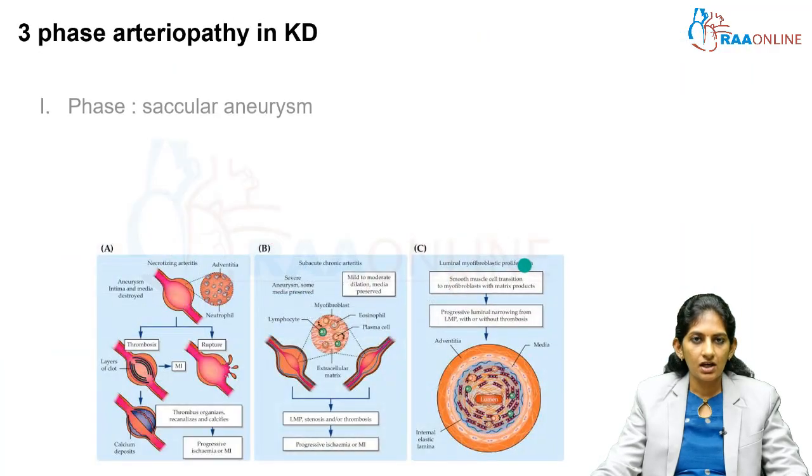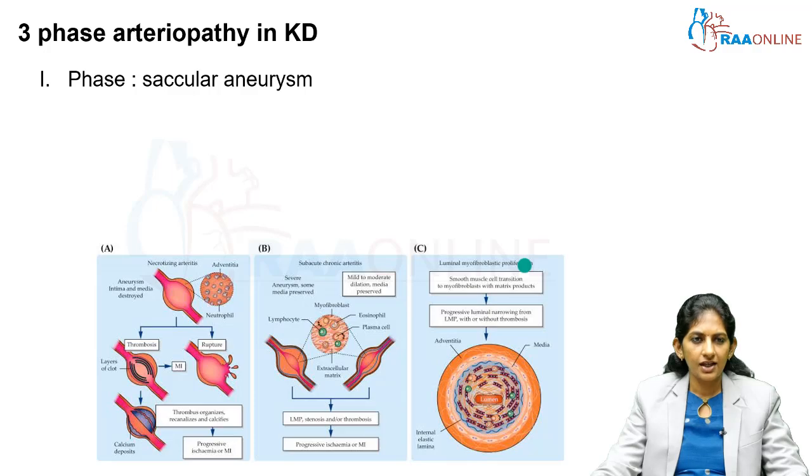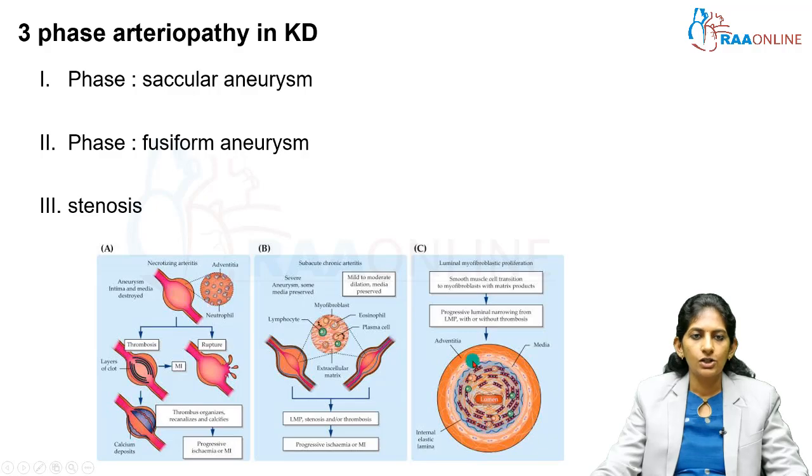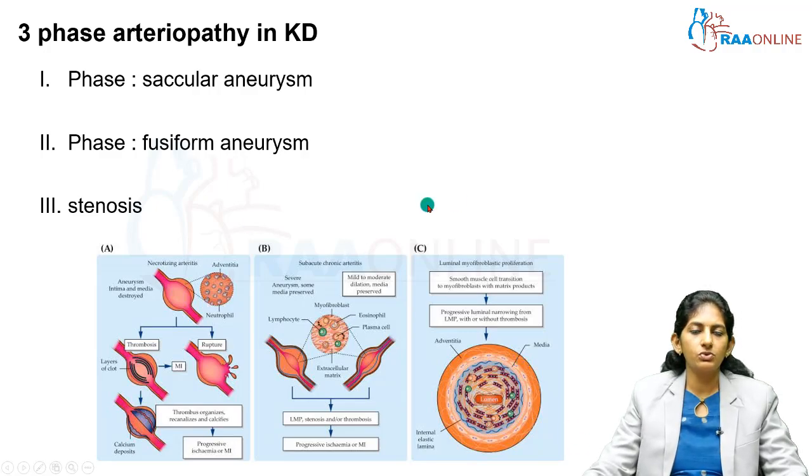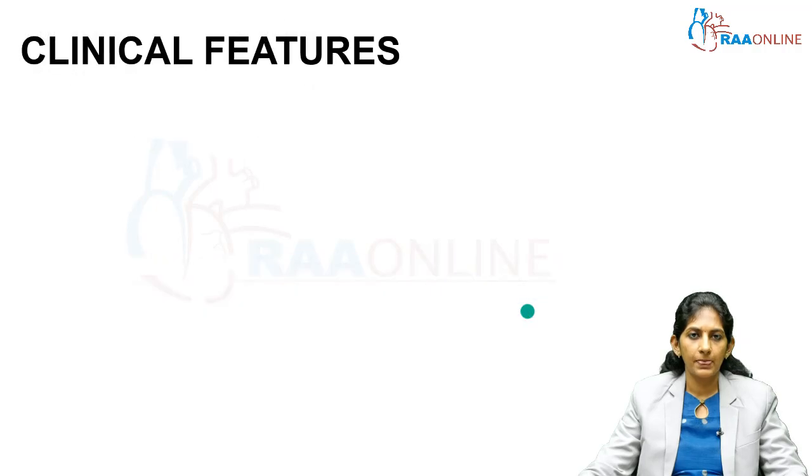So, three-phase arteriopathy in KD: stage 1 or phase number 1, there is a saccular aneurysm. Phase 2, this is a fusiform aneurysm, and in phase 3, luminal stenosis. So, we need to understand, once the coronary arteries are affected, it's going to go through these 3 stages unless we treat them at the right stage and halt the disease progress.